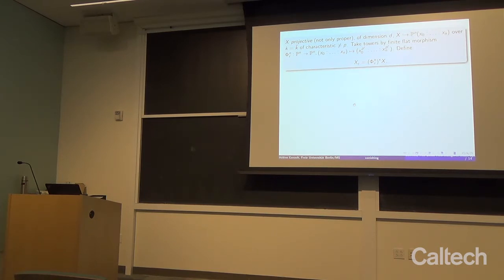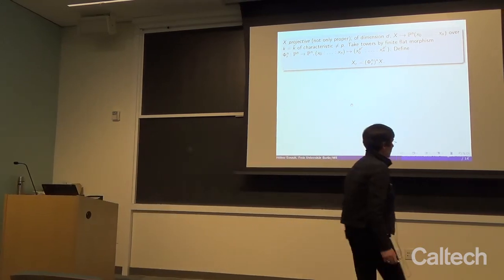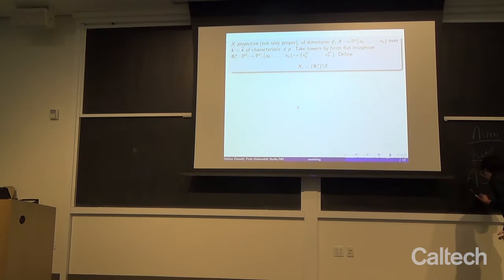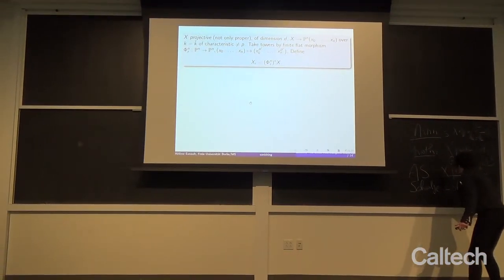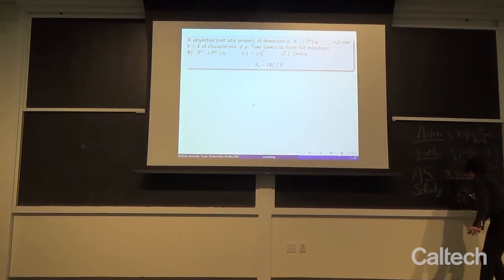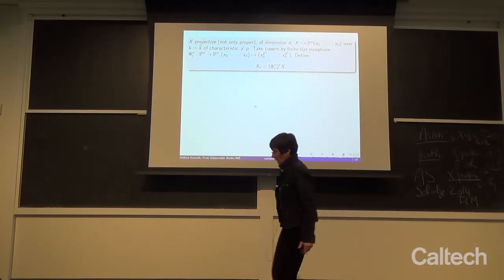So now I'm going to explain a completely new idea, which is due to Peter Scholze, and which is documented in his 2014 ICM contribution. So let me write here Scholze, 2014, and we will come back to it more precisely.